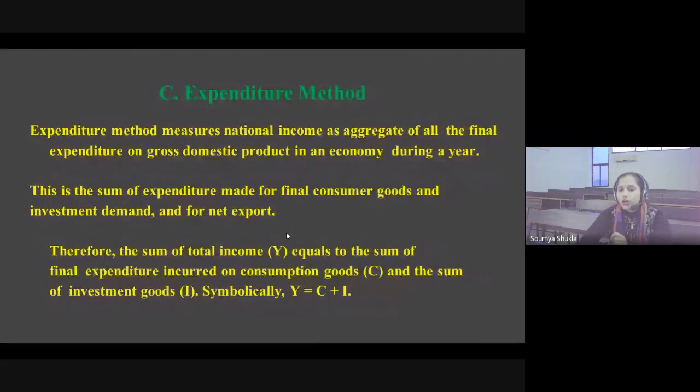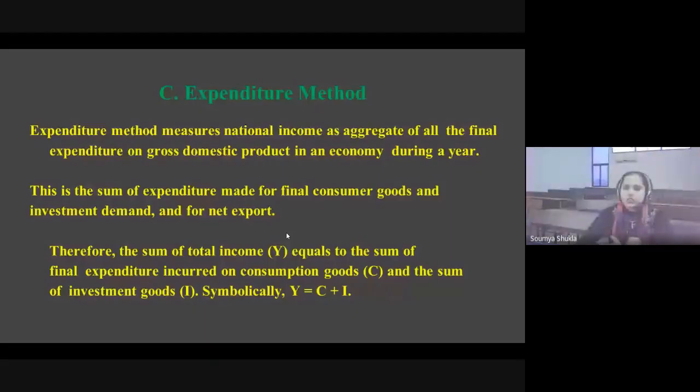Consumption of goods is always denoted by C, total income is denoted by Y, and investment goods are denoted by I. So the expenditure method can be calculated as Y = C + I, where Y is the sum of total income, C is the consumption of goods, and I is the investment goods.